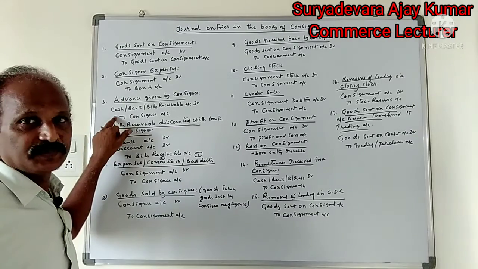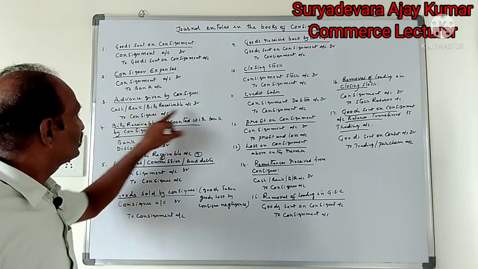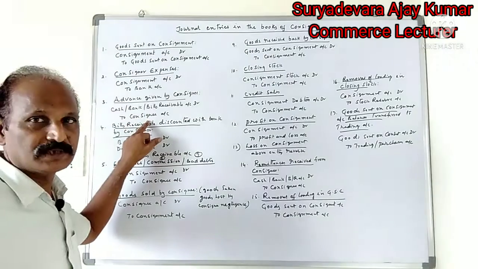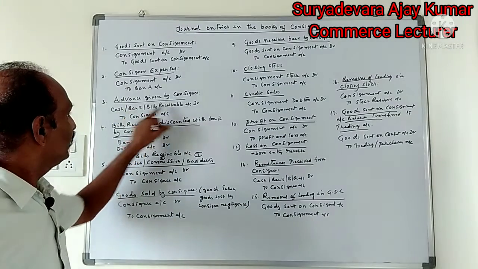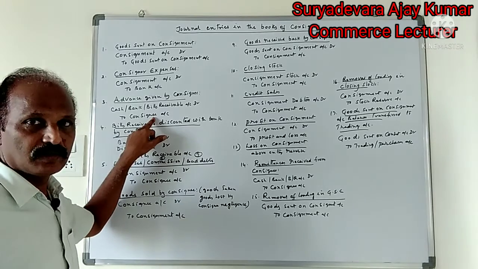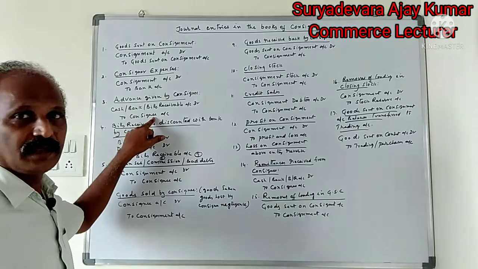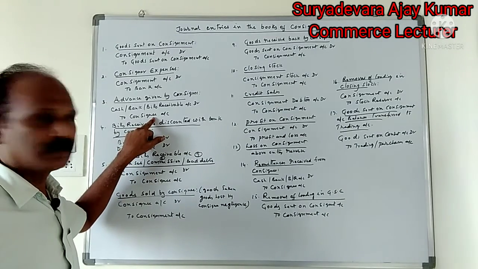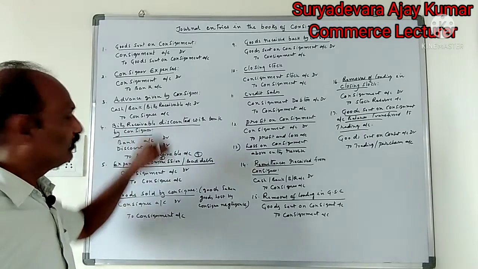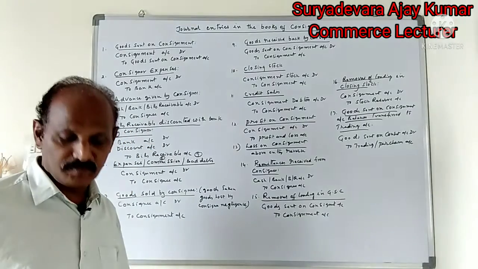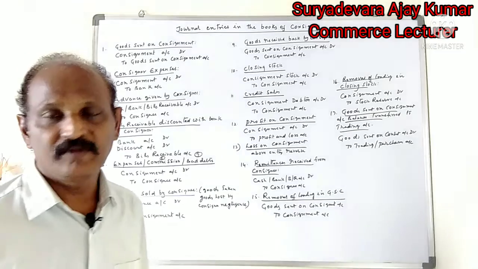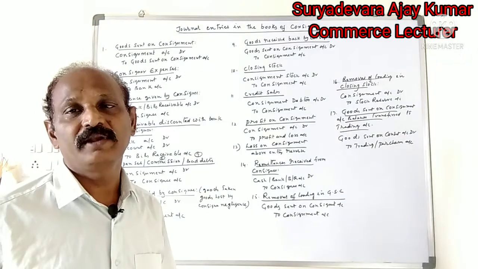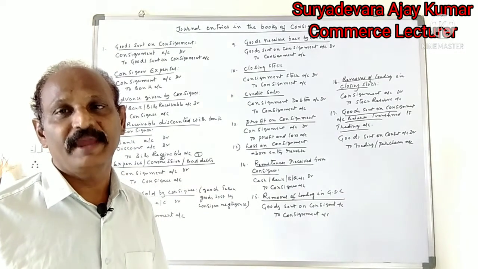The following entry is passed: cash, bank, bills receivable account debit to consignee account, being the advance received from the consignee. And if the advance is received on bills receivable, that bills receivable is discounted by the consignor with his bank.